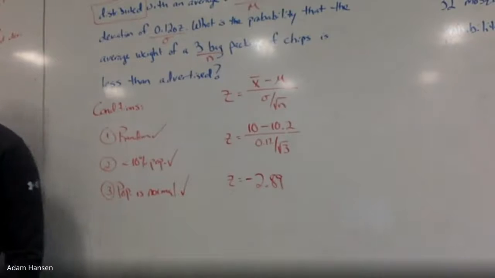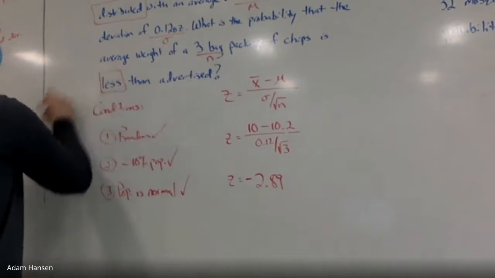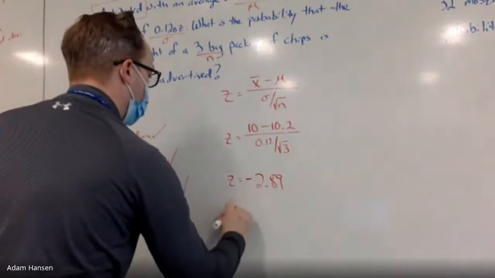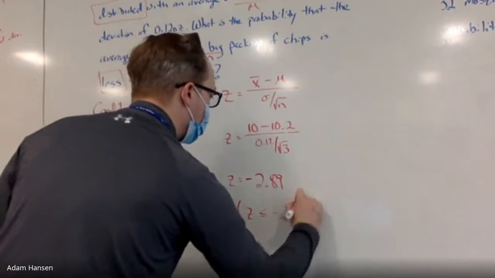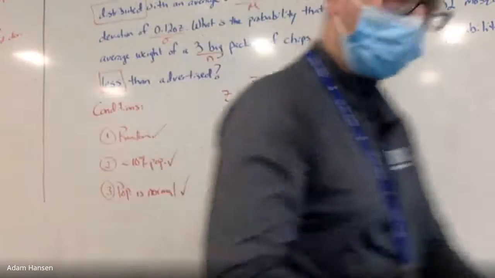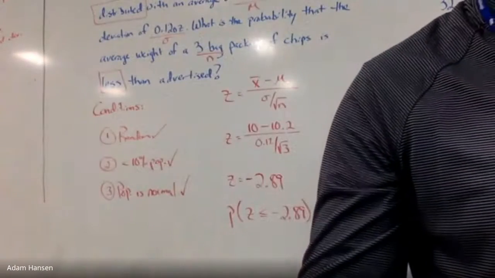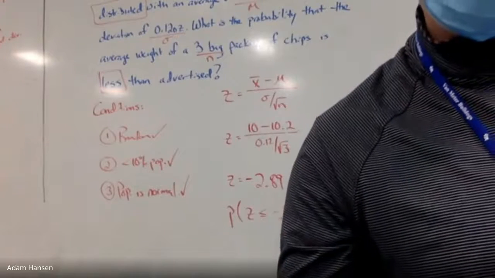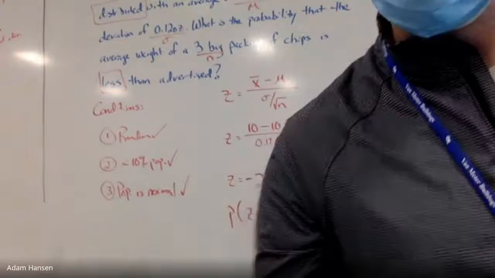Z-table time. Am I looking for the right part of the tail or the left part of the tail? Which part of the distribution am I looking for? Let's say left here, because less than average. So look up the proportion or probability of a z-score less than or equal to negative 2.89. On your z-table, that's going to be 0.2%.